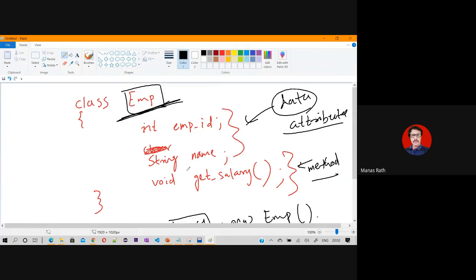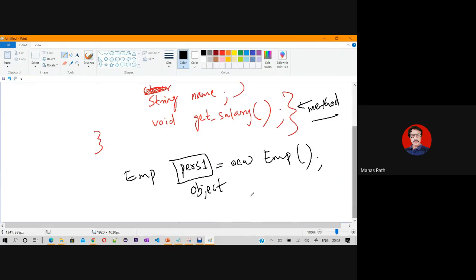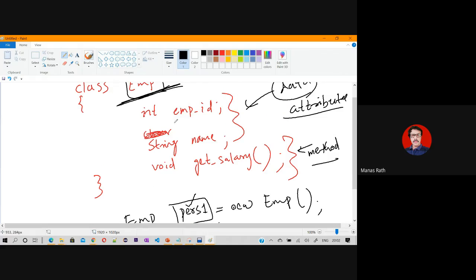So if you are thinking all these things and preparing a template, then only you can create an object called X. Then only you can create an object called person one. Okay, and the person one has to follow all these three components. Person one has an ID, yes. Person one has a name, and person one is only doing one thing, that is called getting salary.